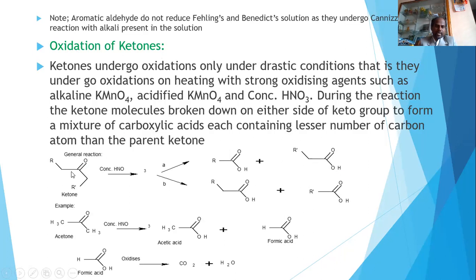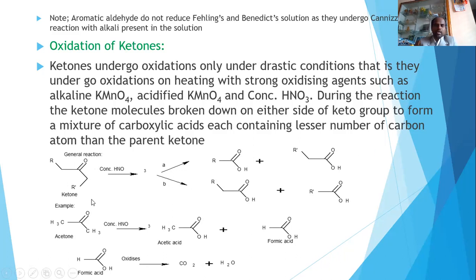How will it break? It can break at this position and convert this carbon to carboxylic acid, and this is also a carboxylic acid. Otherwise, it can also break at this position, convert this carbon to carboxylic acid, and this CO to a COOH group.